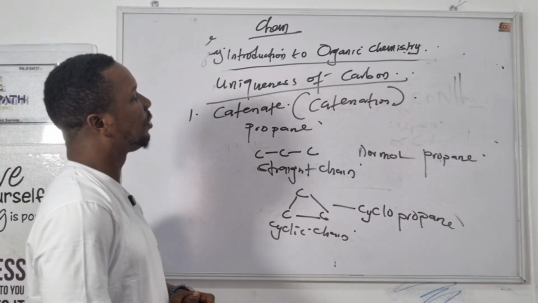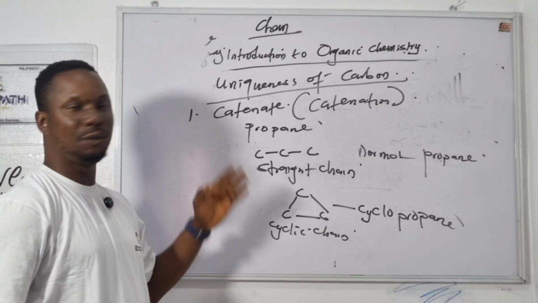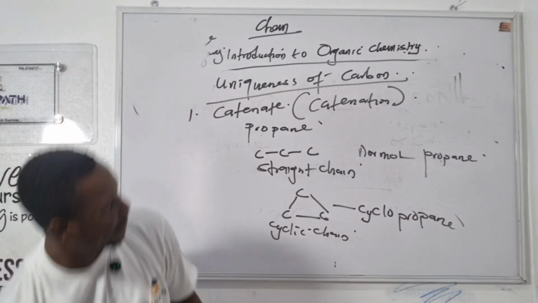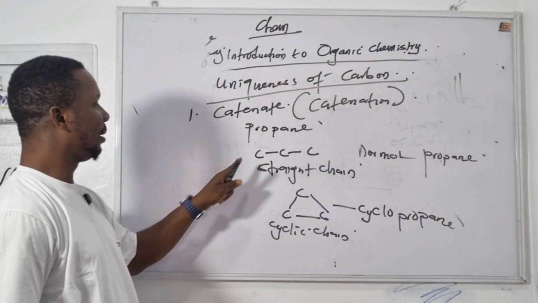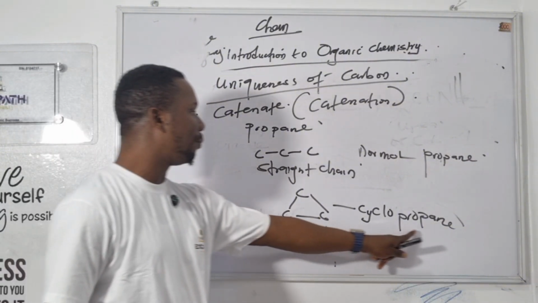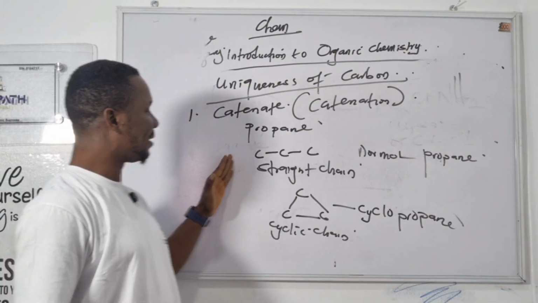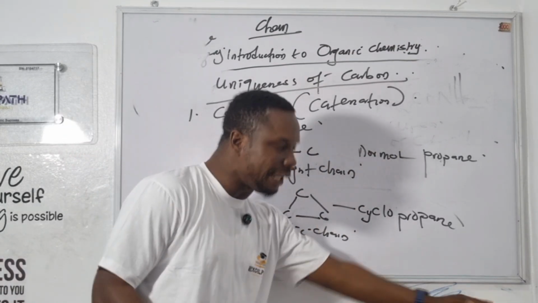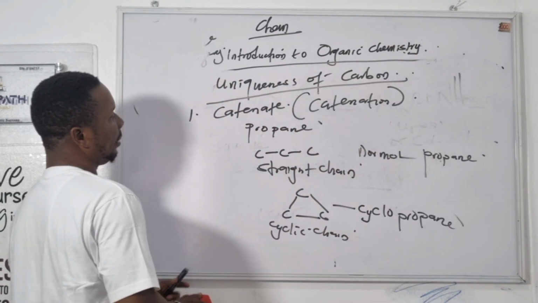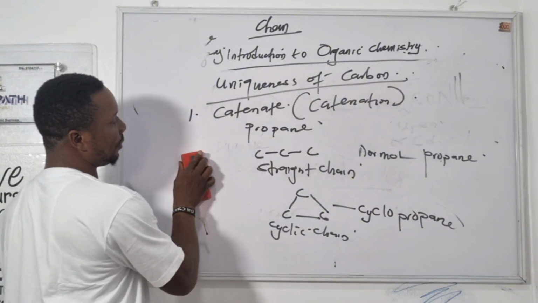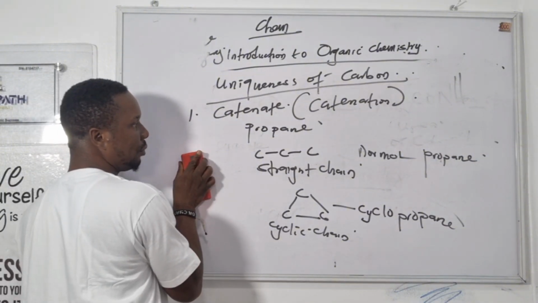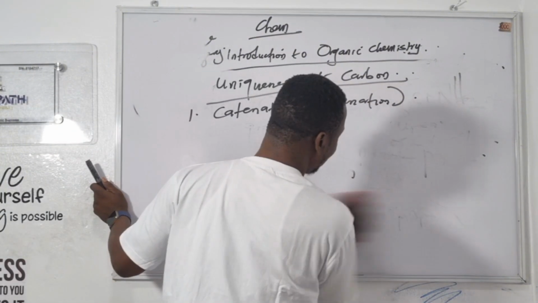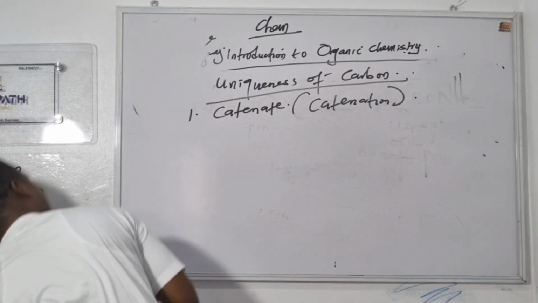Now, I think I need to give another example. Let me use butane. This is propane, and this is called cyclopropane. Propane exists in a straight chain, and propane also exists in a cyclic chain. Let me give you another example. Let's use butane.